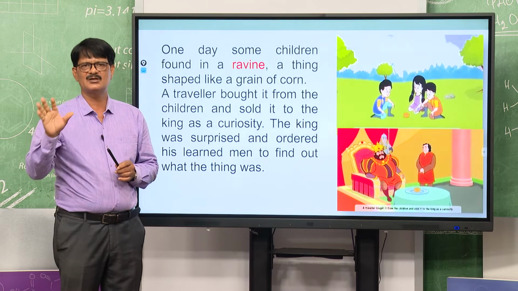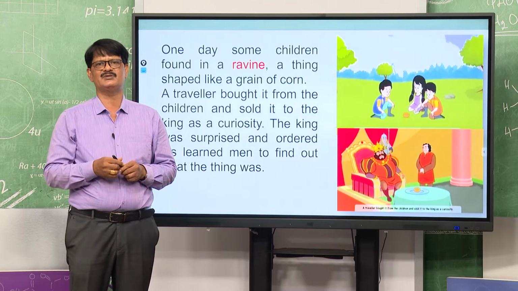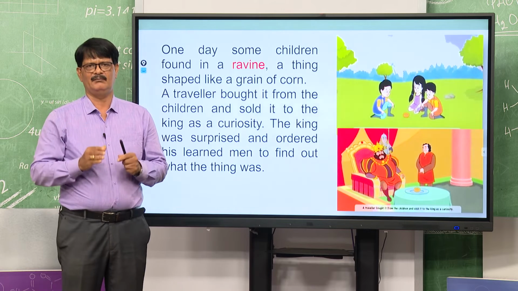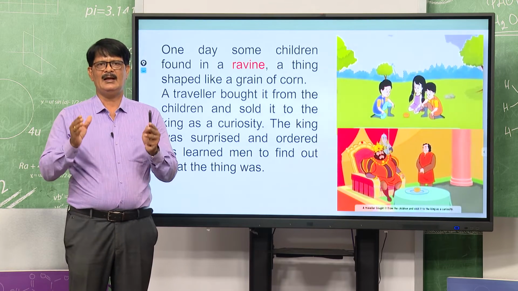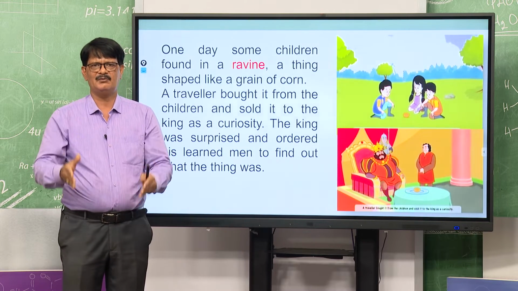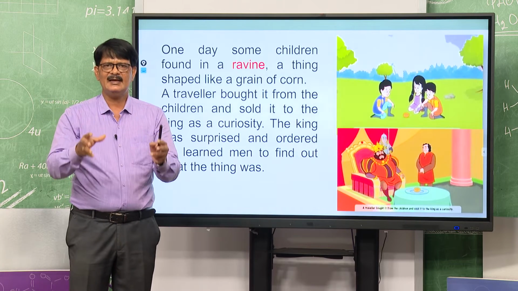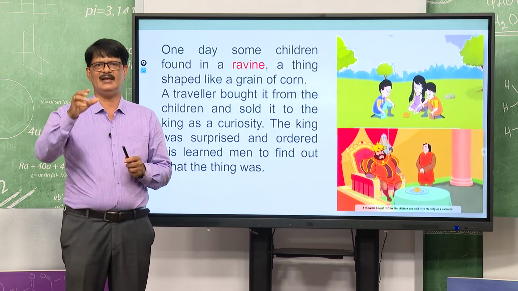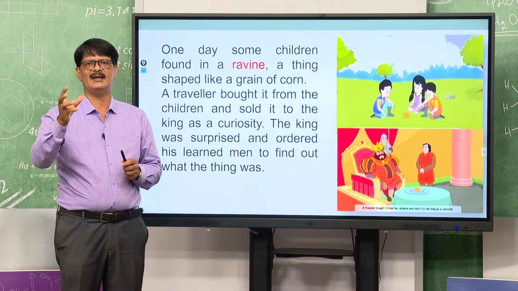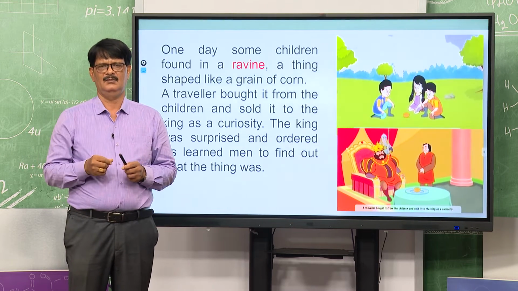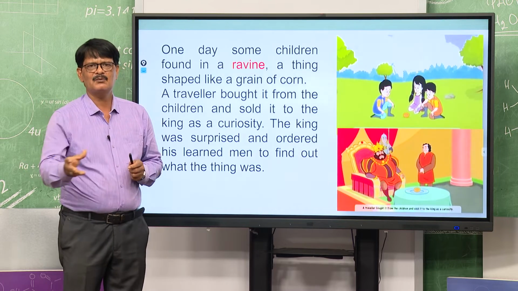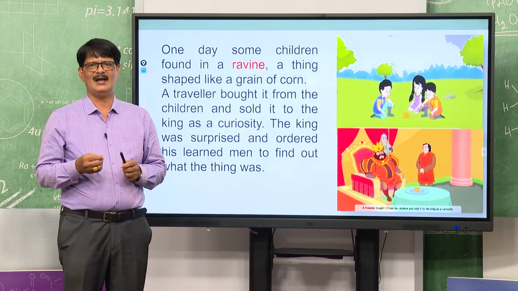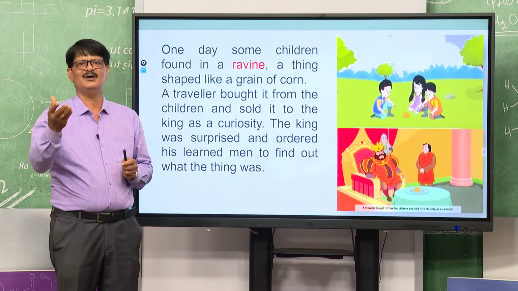Then we have to discuss the meaning. One day some of the children were playing in a field, and in the ravine, there is a deep gap, and there they got a grain-shaped thing. Okay, a grain-shaped thing, or grain. And a traveller was going by the way. The traveller saw it was a rare thing, and the traveller bought it from the children.